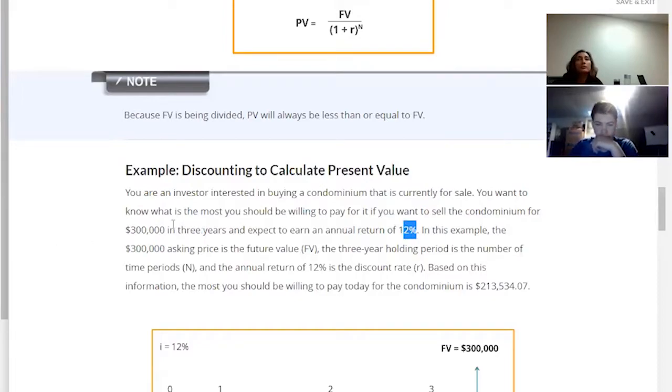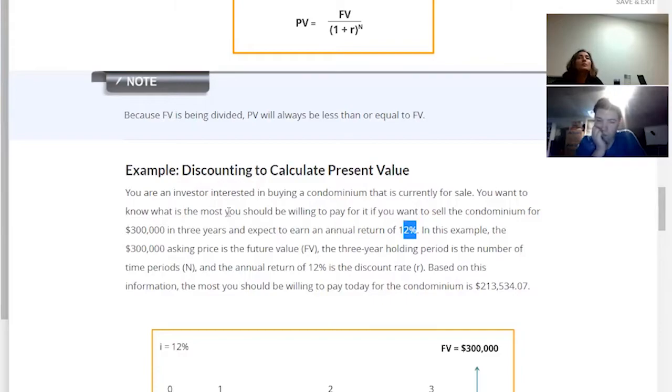So we have the future value, we have N, and we have I, which is 12%. They may say the asking price 3 years from now will be 300,000. Read the question carefully because it's easy to get confused between present value and future value because of the way they word the question.